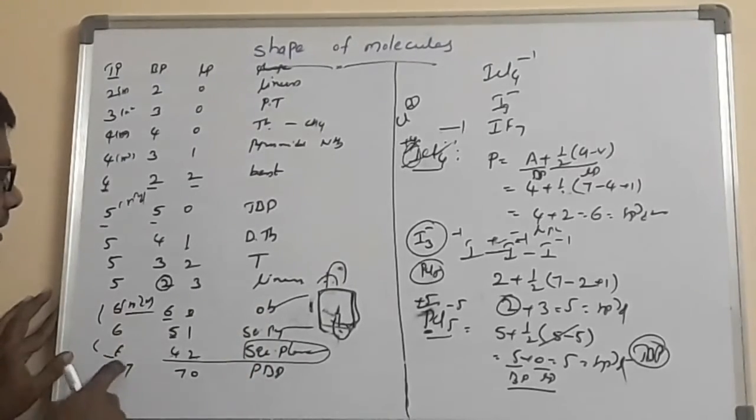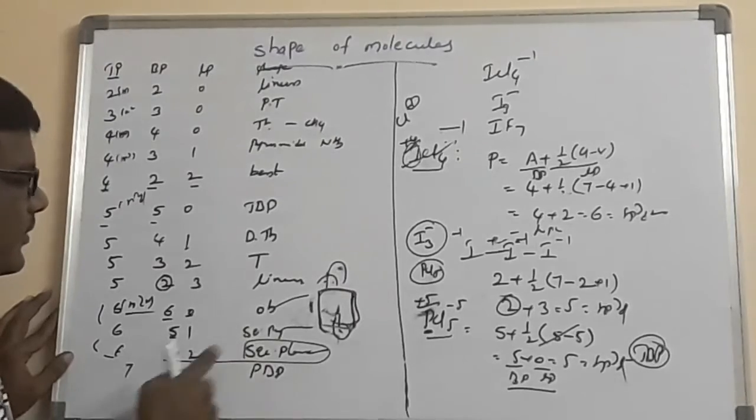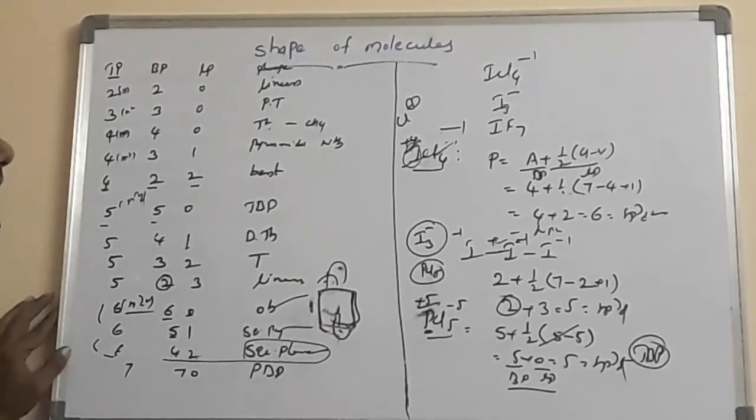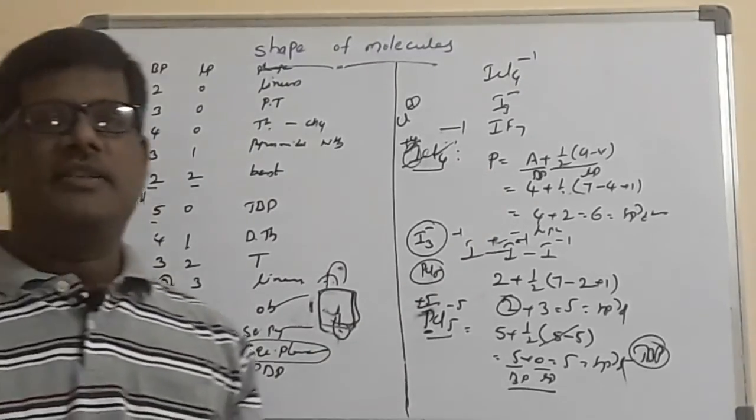sp3d2 hybridization only, 6, 0 octahedral, 5, 1 square pyramid, 4, 2 square planar, 7, 0 which is called the pentagonal bipyramid. If you take the IF7 it will have the pentagonal bipyramidal structure.